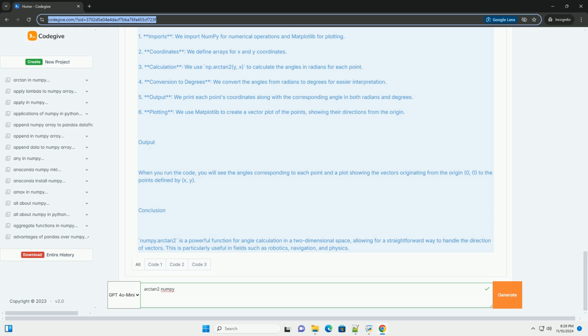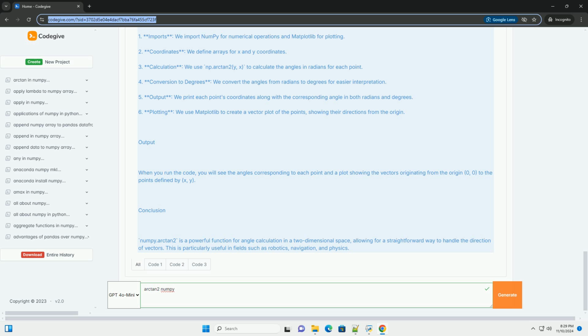Code example. Here's a simple example that demonstrates how to use numpy.arctan2. Explanation of the code. 1. Imports. We import numpy for numerical operations and matplotlib for plotting. 2. Coordinates. We define arrays for x and y coordinates. 3. Calculation. We use np.arctan2(y, x) to calculate the angles in radians for each point.